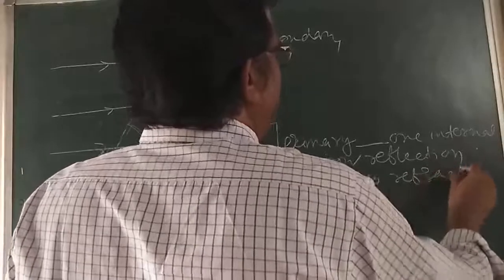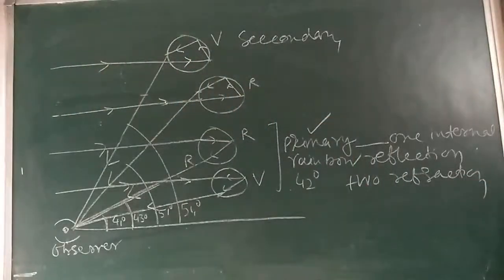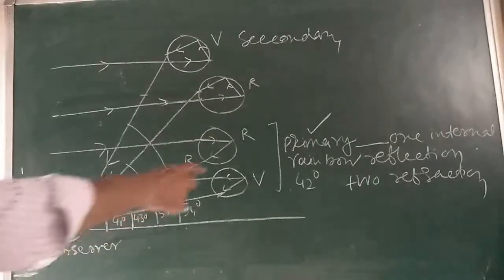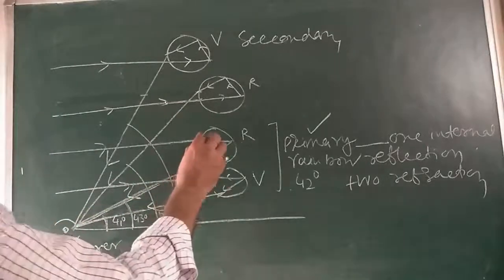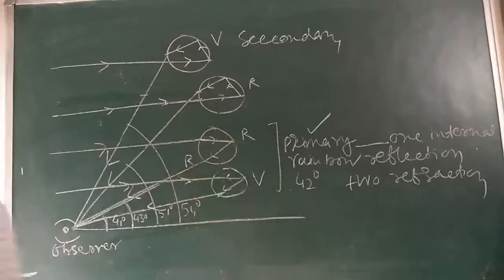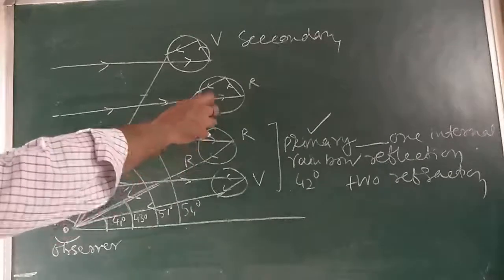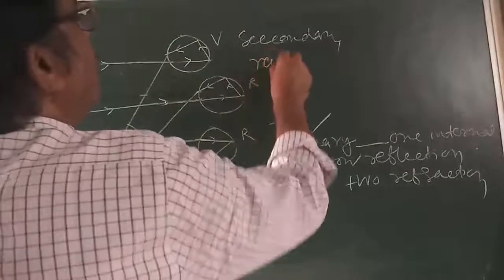And two reflection is there. Then we are getting primary rainbow. One internal reflection and two reflection before emerging finally from the water droplets. इससे बाहर निकलने में एक बार यहाँ वाला रिफ्लेक्शन और एक बार यहाँ, ये कहलाता है इंटरनल रिफ्लेक्शन. Then you see here the outer of the two bows is called secondary rainbow.